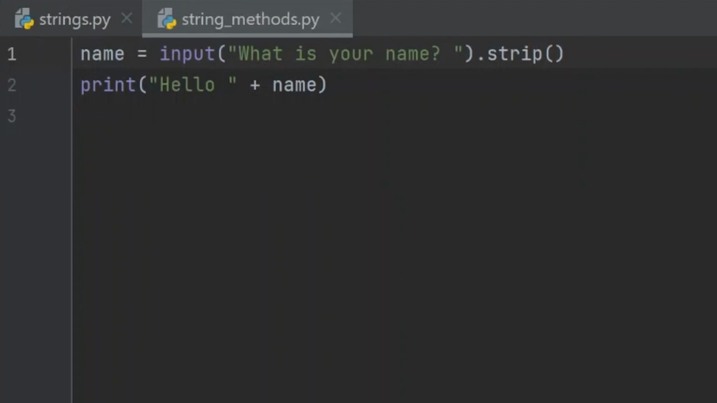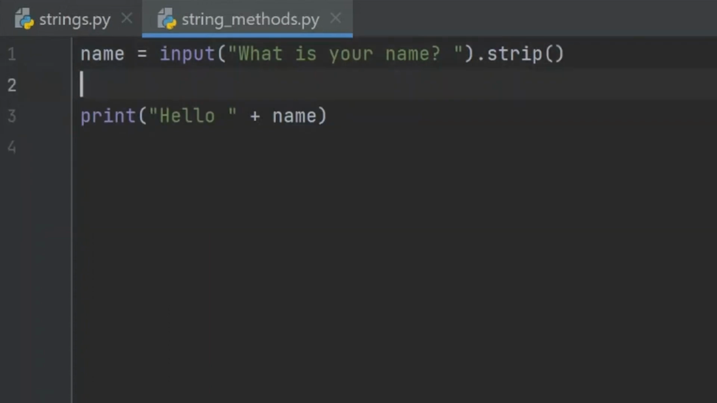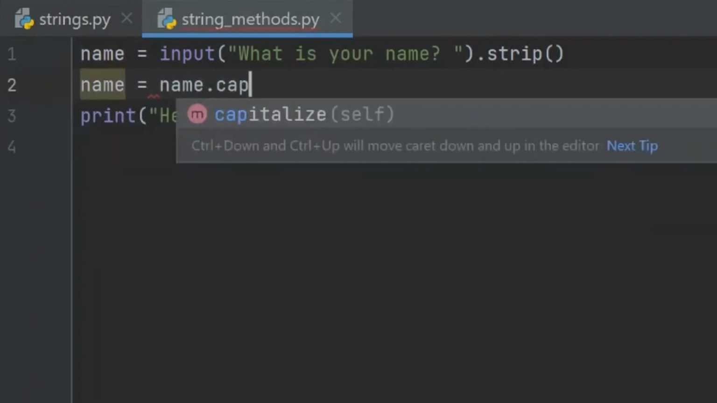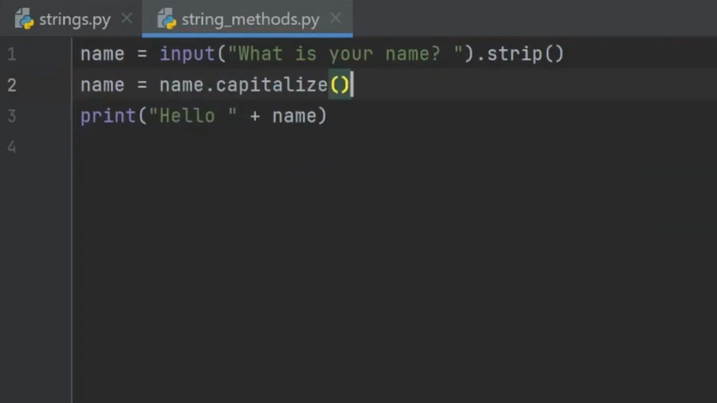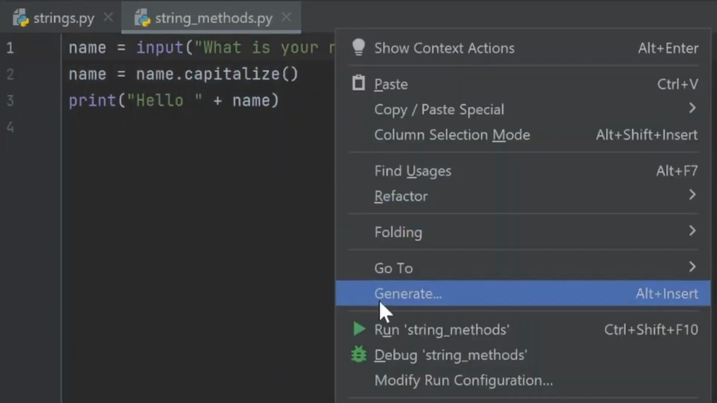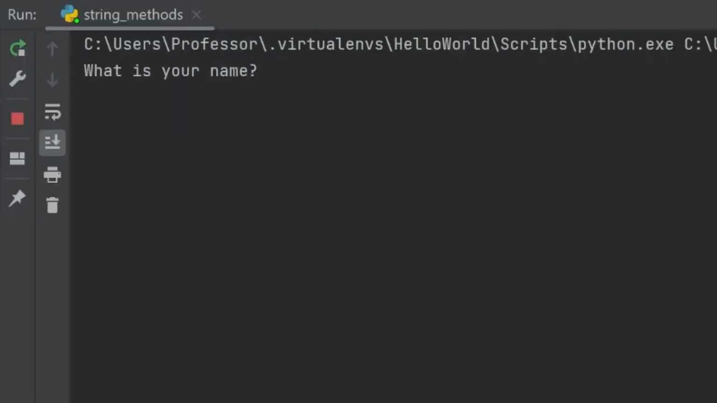The next set of string methods we'll learn about are used to modify the case of a string in Python. We will start with a string method called capitalize. This string method capitalizes the first character of a string and converts the rest of the characters to lowercase. So we'll click here and press enter and write name equals name.capitalize. Now let's run the code again, and this time I'll enter my full name in lowercase. So we right click, run string methods.